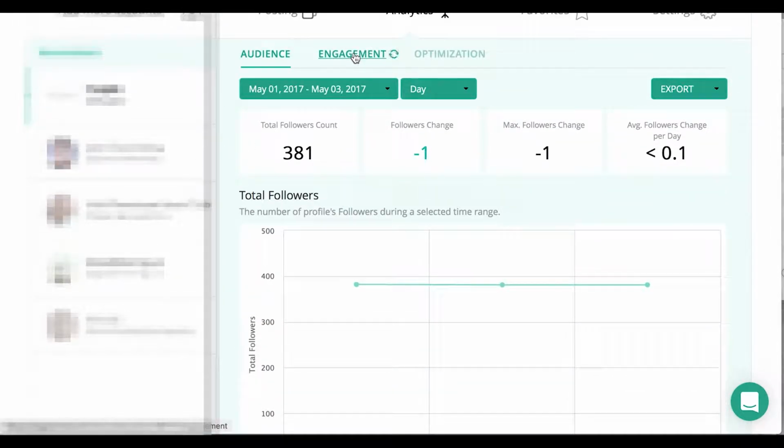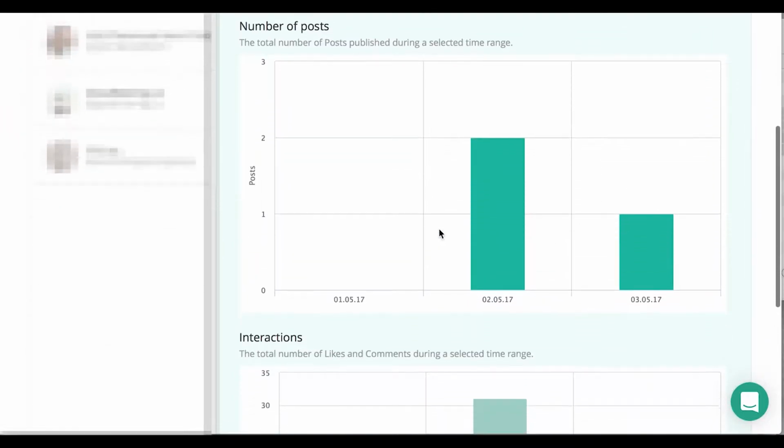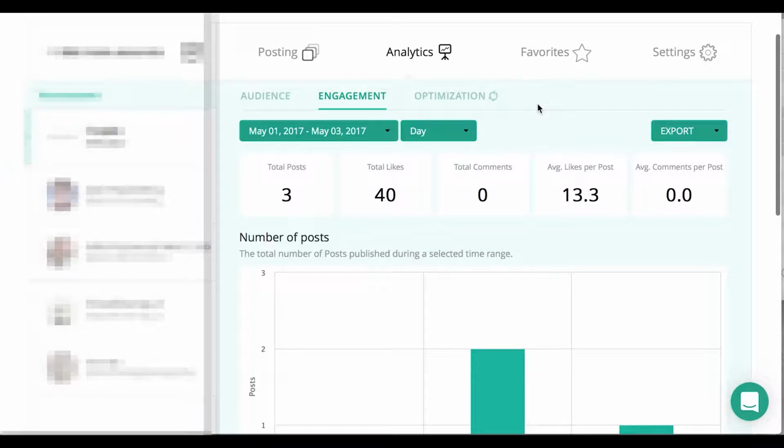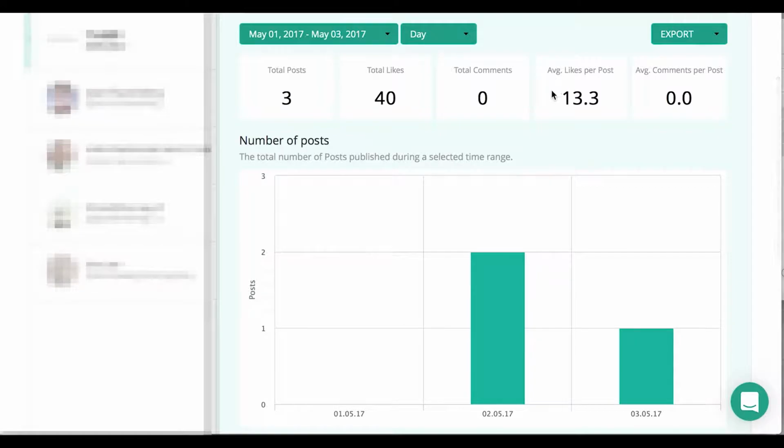You can see your engagement, how many posts, how many comments you've gotten, and you can see your optimization. So this is a really useful tool to know when to post content. What your optimization will tell you is this time is when all of your followers are online, so you want to schedule things for that time.